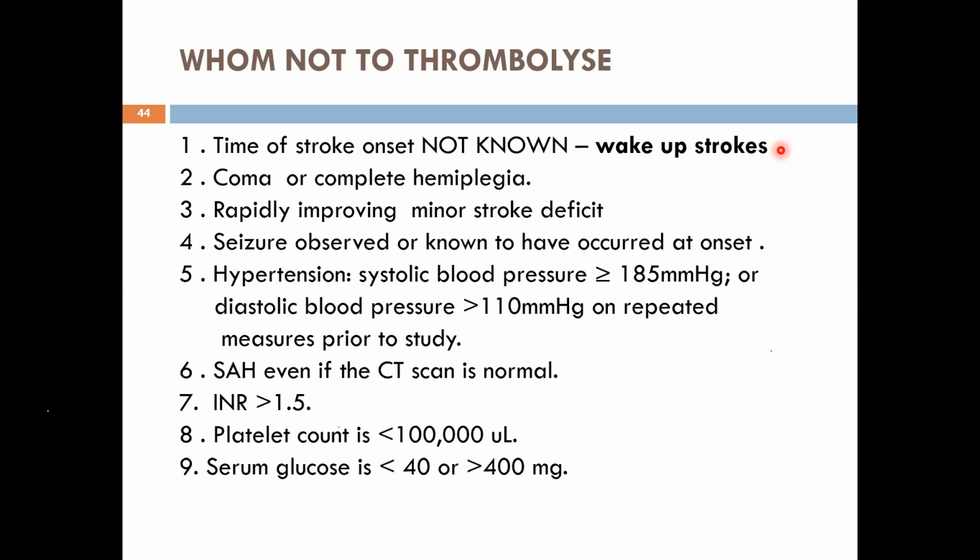Seizures at the onset is a relative contraindication. Hypertension, BP more than 185 systolic or more than 110 diastolic: give labetalol, reduce the BP to less than these figures, and then you can thrombolyze. Subarachnoid hemorrhage: if you have a strong suspicion of subarachnoid hemorrhage, and CT can sometimes be normal in a subarachnoid hemorrhage, it produces a thunderclap headache. Then you have to be cautious. Don't do thrombolysis. If the PT INR, the international normalized ratio, is more than 1.5, don't thrombolyze. Platelet count less than 1 lakh, don't thrombolyze. Serum glucose less than 40 or more than 400, correct it before thrombolysis. Next slide, please.